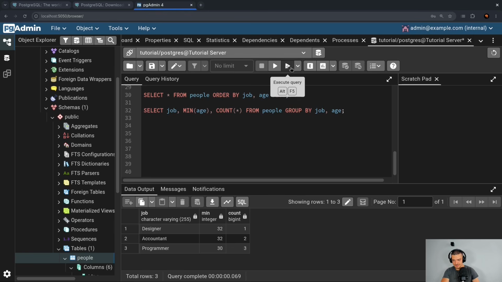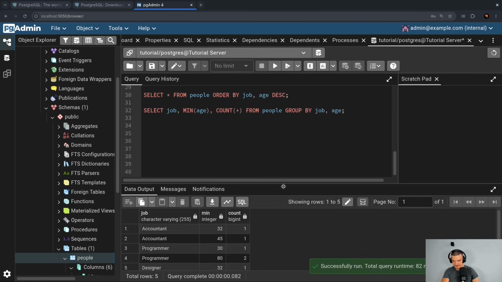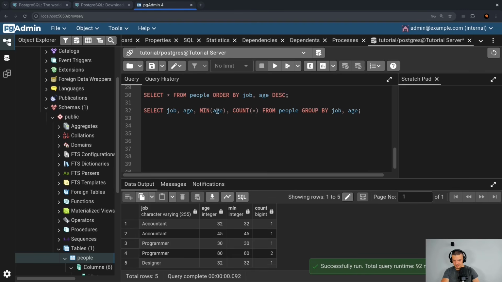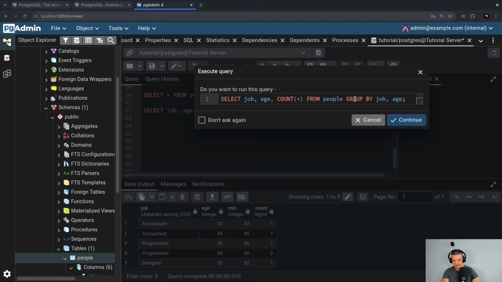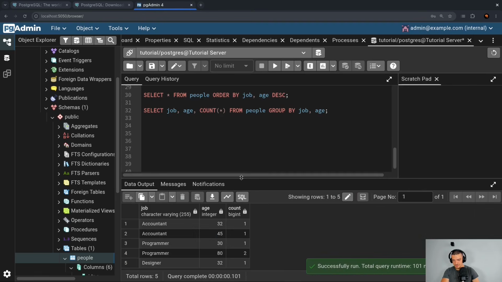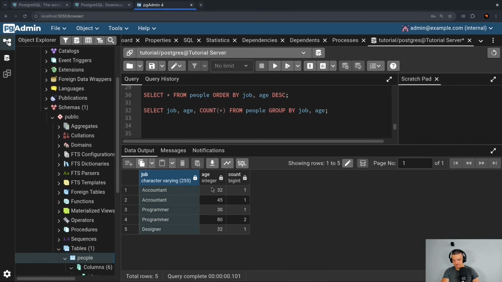So I can run this and I would get the combination. And for this, I should also provide age here as a column that I'm selecting. Of course now the minimum age doesn't make a lot of sense, so let's go just with count. This would show us that we have one accountant that is 32. We have one accountant that is 45. We have one programmer that's 30. We have two programmers that are 80. And we have one designer that is 32.